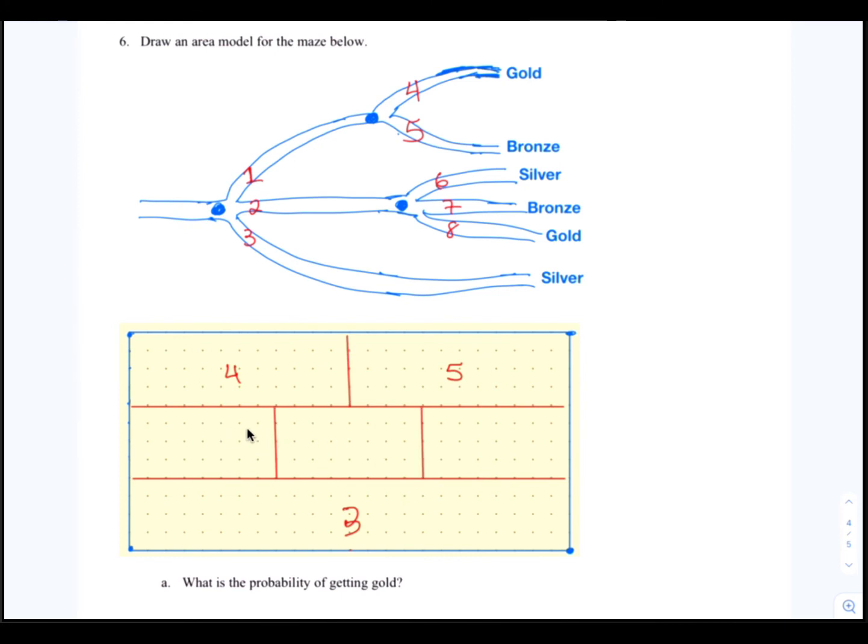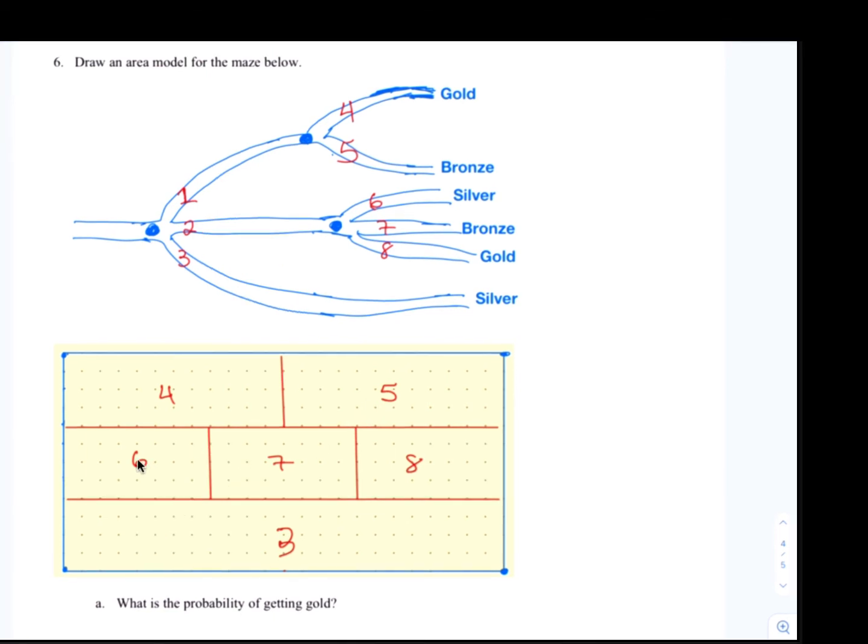All right, so here are my 3 equal parts, which are paths 6, 7, and 8. Now the way you do this is if you count the number of dots all the way across, you'll find that there's 24 dots all the way across. You want to split that 3 ways, so 24 divided by 3 gives you 8. So that means boxes 6, 7, and 8 are all 8 dots long.